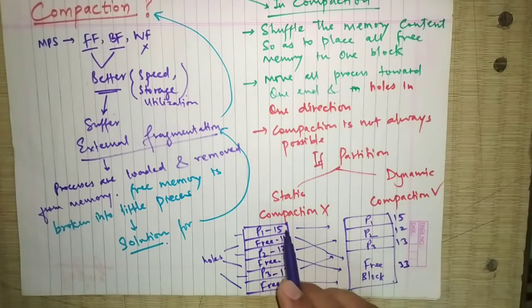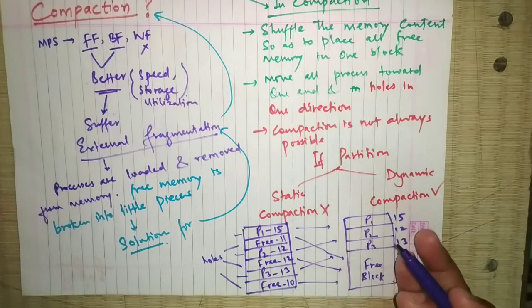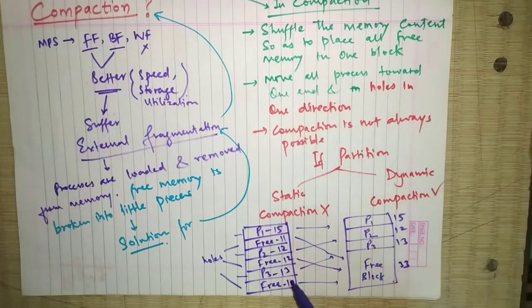So what we have done is compaction: we shuffled all the processes to one end of the memory and all the free memory to the other end. This compaction is possible to prevent the external fragmentation. So the solution for the external fragmentation is compaction.